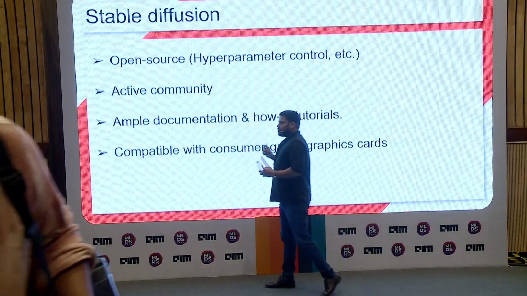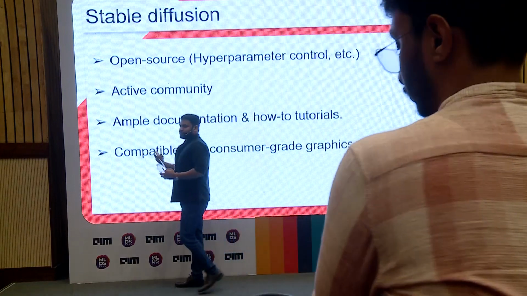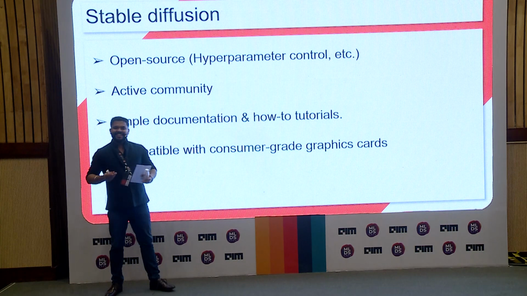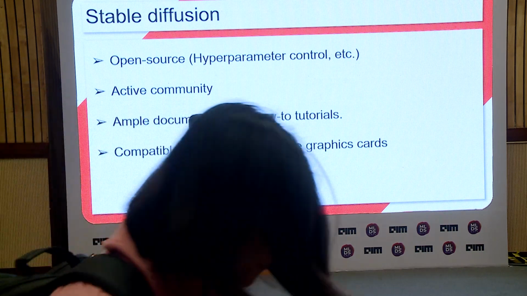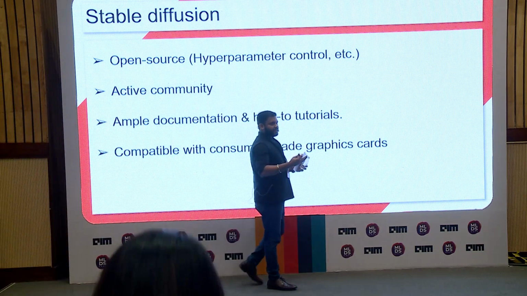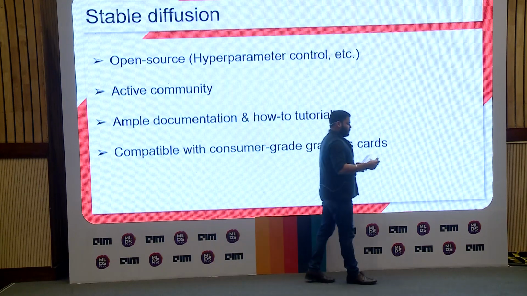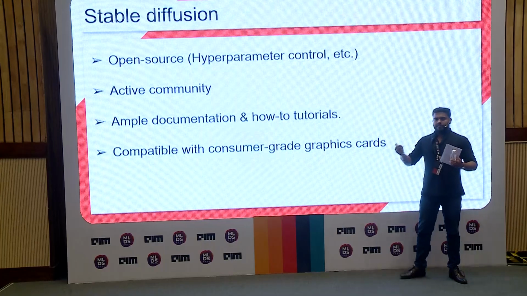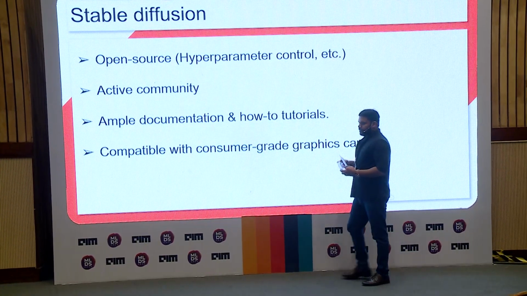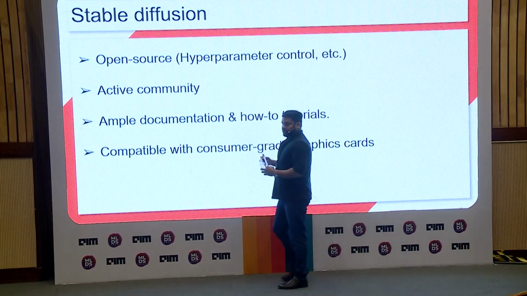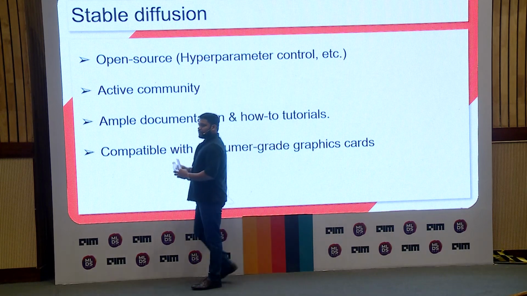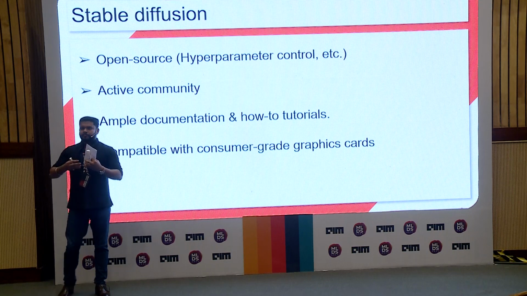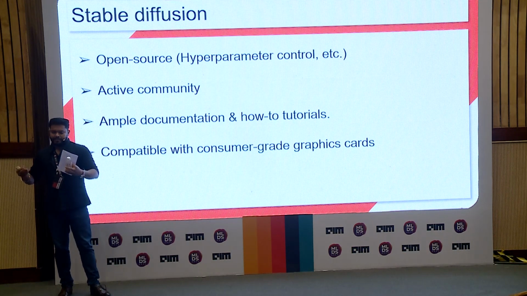Now, why did we choose to go with stable diffusion? First of all, it's an open source tool, and that's what we like, right? It allows us to have better control over the parameters, the model architecture, the training loop. Further, there is ample documentation and an active community behind stable diffusion, right? Further, we also wanted to make sure this entire experiment could be replicated on a consumer grade graphics card to make it practical and could be used and replicated throughout the industry, right?